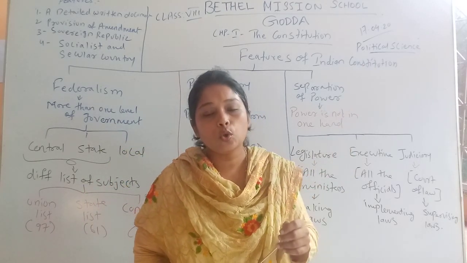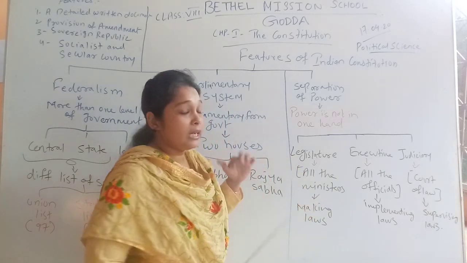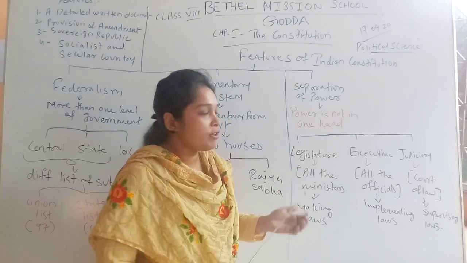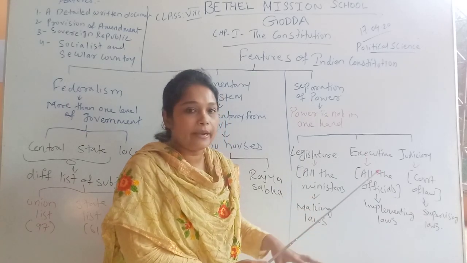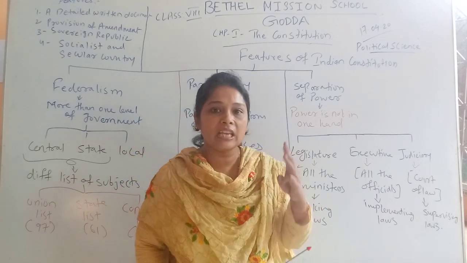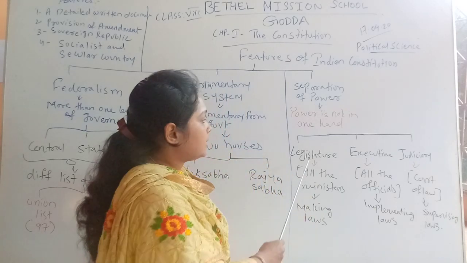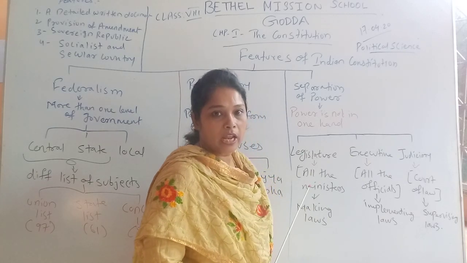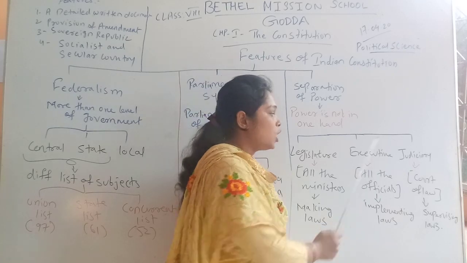of people. So to avoid misuse of power, the Indian Constitution declared the Indian governing system as a separation of power, which says that we have a division of power. That means power is not in one hand. The power is divided between three groups of people in India, that is legislature, executive and judiciary.